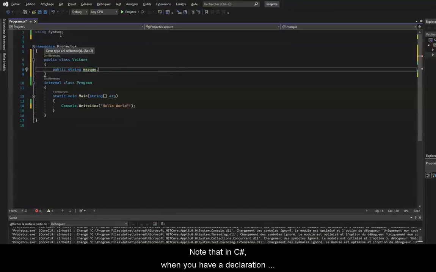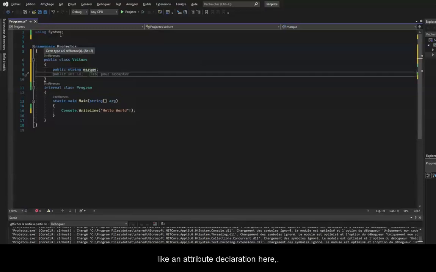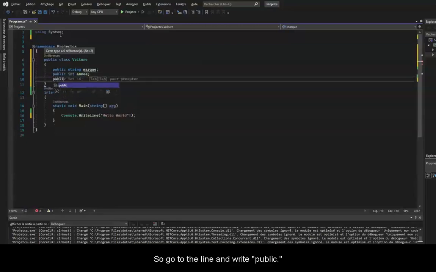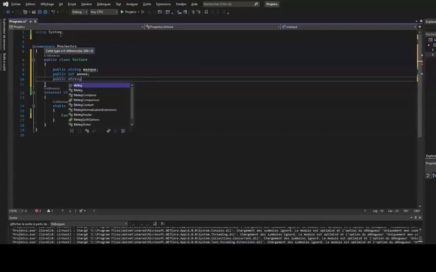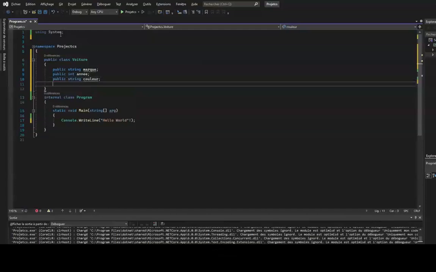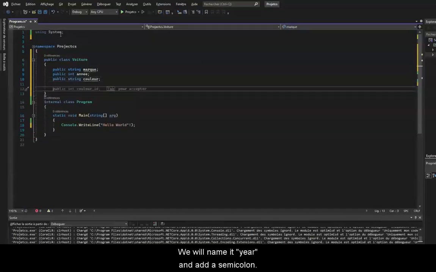Note that in C#, when you have a declaration like an attribute declaration here, you have to end the statement with a semicolon. We will also create the year and color attributes, so go to the line and write public. There we will put an int type because it's a year. We will name it year and add a semicolon. And below, do the same for the public color.